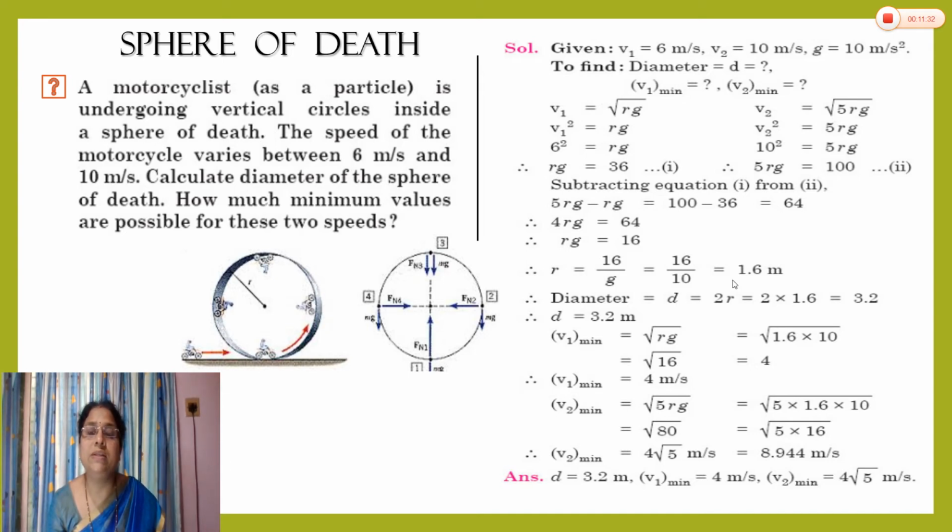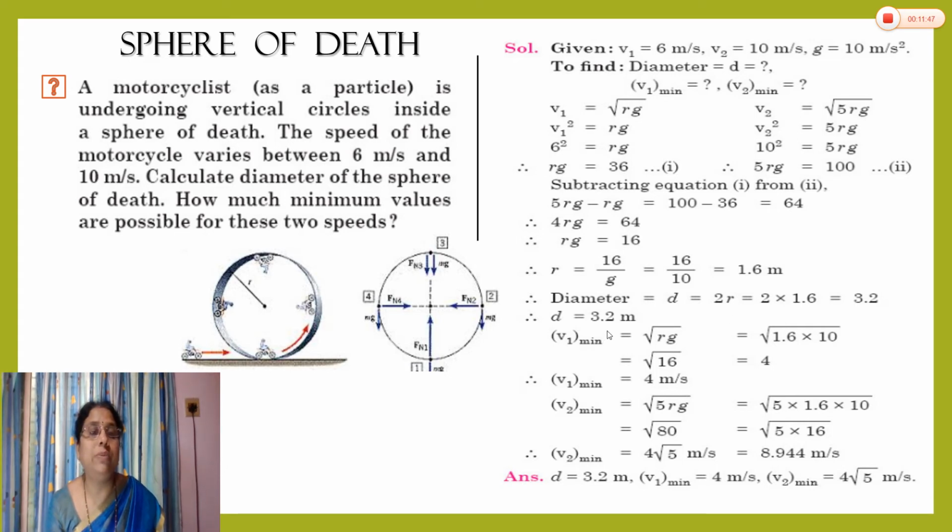So we get radius is equal to 1.6 meter. But the radius is not asked. You have to calculate the diameter of the sphere of death. So the diameter is twice the radius, and that is equal to 2 into 1.6, that is 3.2. So the diameter is 3.2 meter.